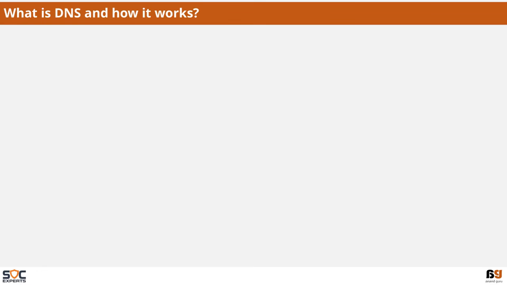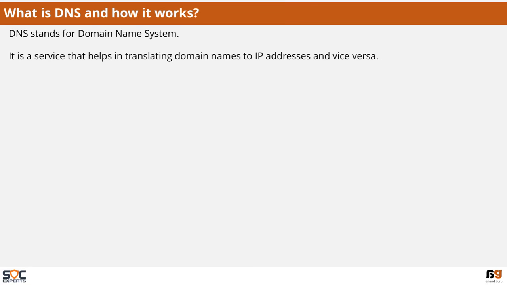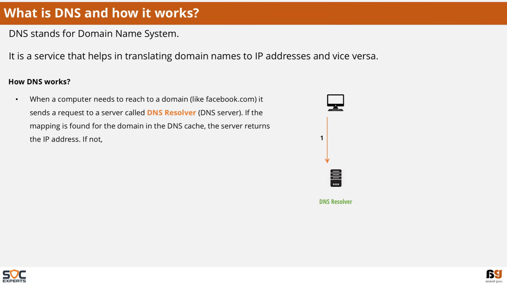What is DNS and how does it work? DNS stands for Domain Name System. It is a service that helps in translating domain names to IP addresses and vice versa. And how does DNS work? When a computer needs to reach a domain, for example, facebook.com, it sends a request to a server called the DNS resolver. If the mapping is found for the domain in the DNS cache, the server returns the IP address.